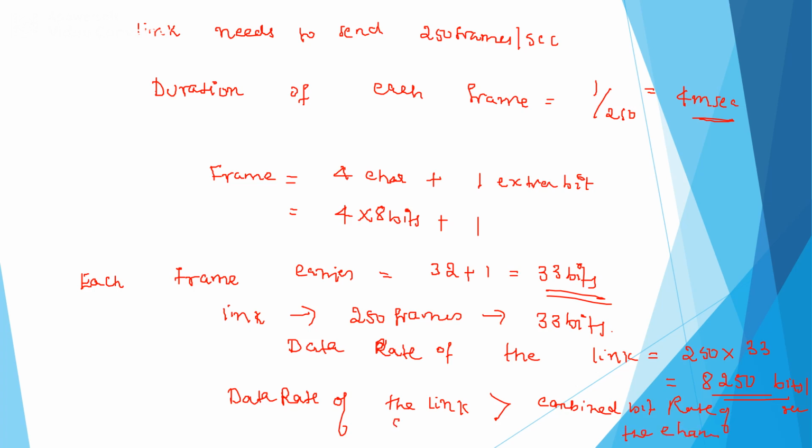The data rate of the link is 8250, which is greater than the combined data rate of 8000. That is because of the extra synchronization bit added for all the 250 frames. Therefore, here we will have 250 extra bits across the link.